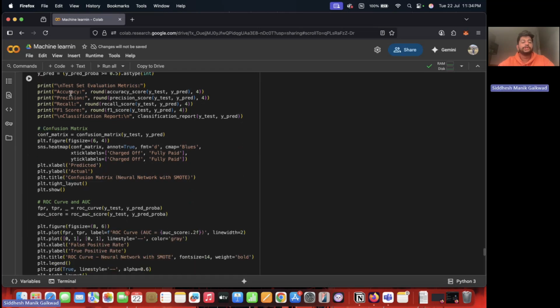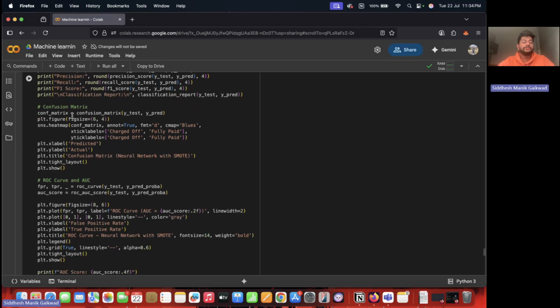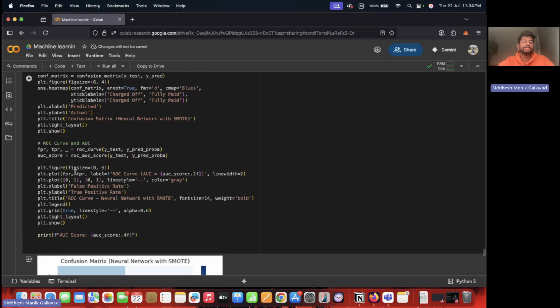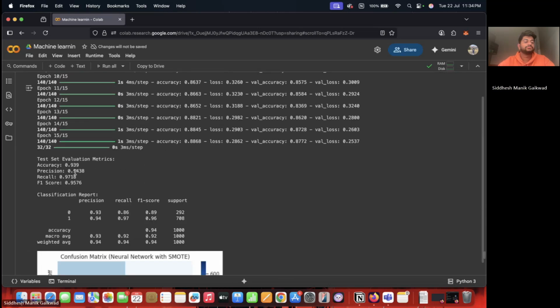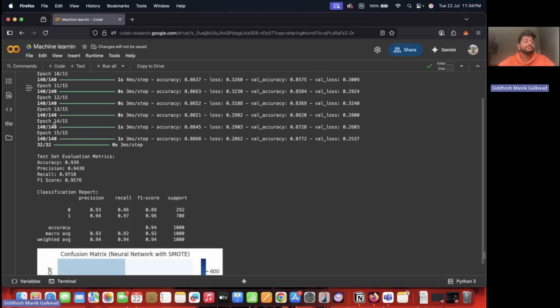The model was evaluated using accuracy, precision, recall, and F1 score. And also the confusion matrix and ROC curve were used for deeper analysis of the model performance. As you can see, we have used 15 epochs. So as we can see, the accuracy of the model is 93.9%. The model was able to correctly predict loan approval status 93.5% of the time.